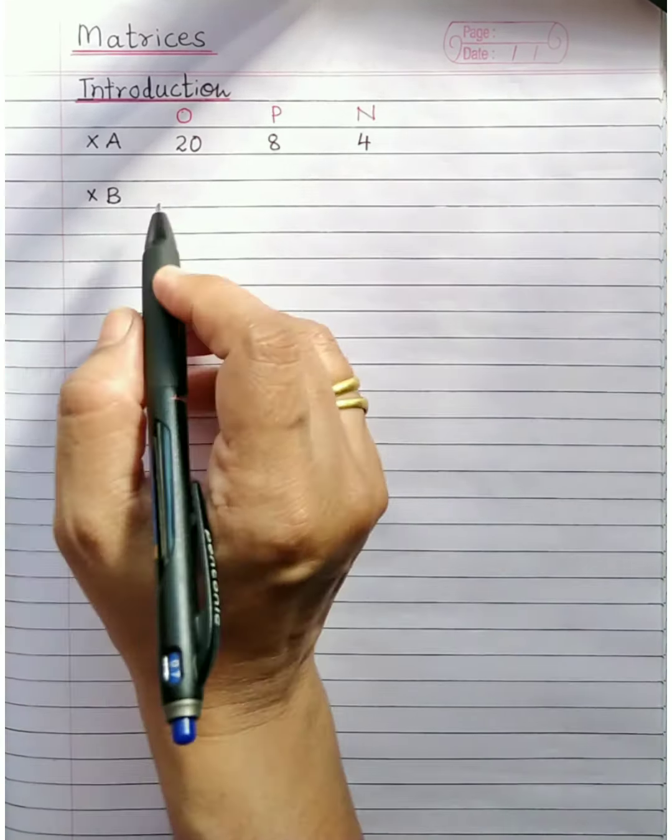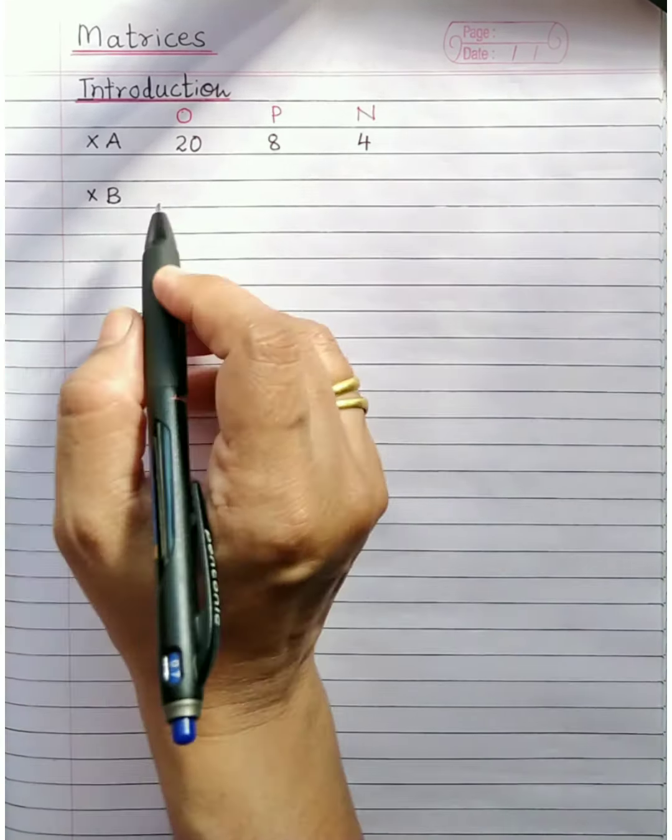And in another section, suppose there were 18 who wanted online classes, then 12 who wanted the regular school to be started, and 2 students who were neutral. Now this is some information.